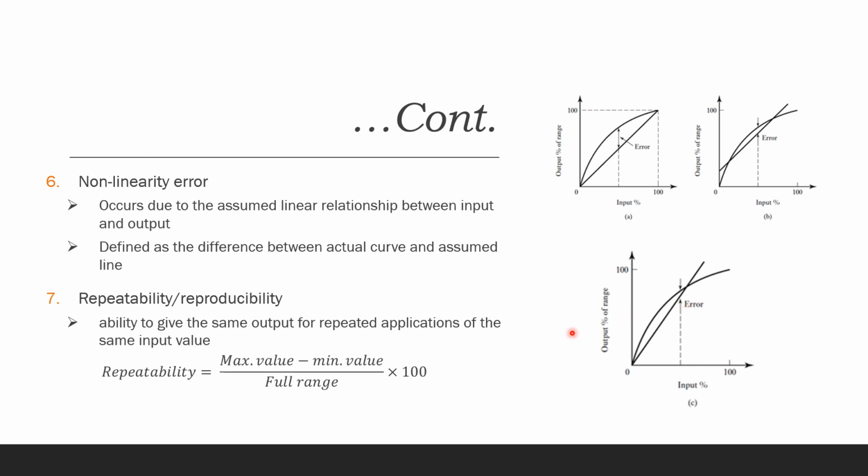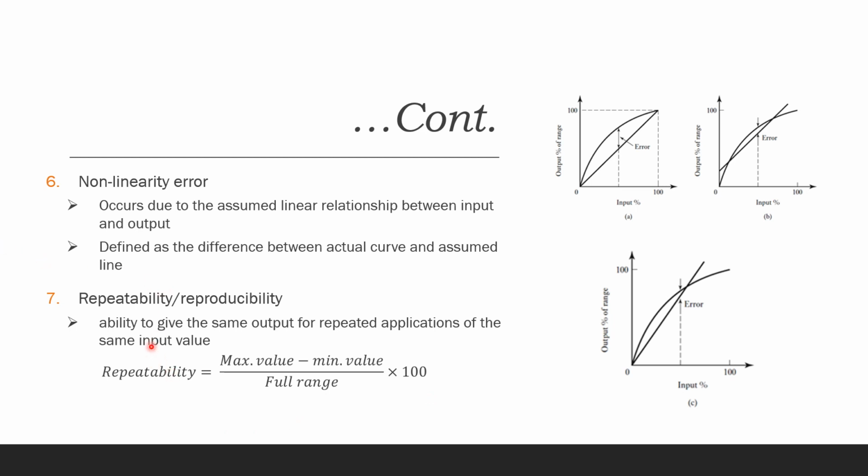Now, the linear relationship can be assumed by different methods. The straight line can be plotted by simply joining the two ends of the actual curve. In the second method, the method of least squares can be followed, where all the points on the actual curve are assumed to be equally likely to be in error. Now, the third method is similar to the least square method, but the linear line will be passing through the 0 point of the actual curve.